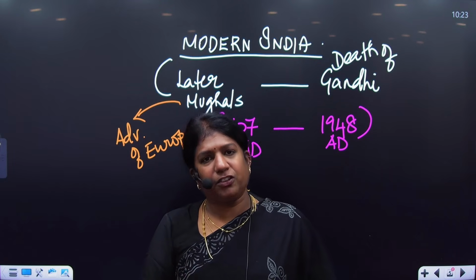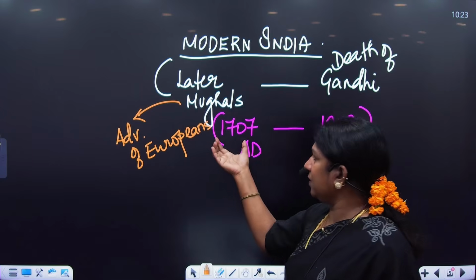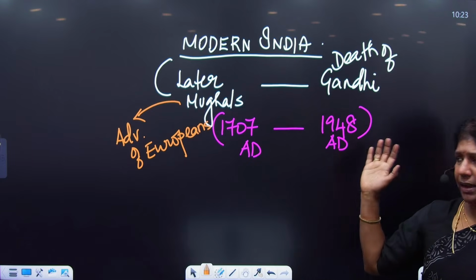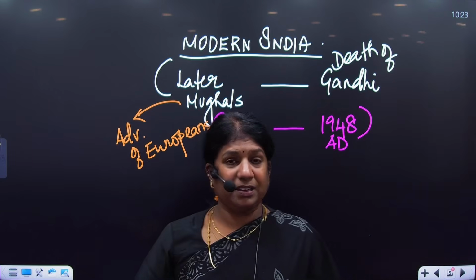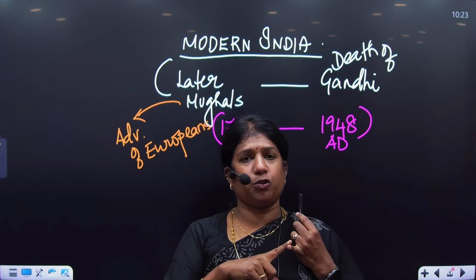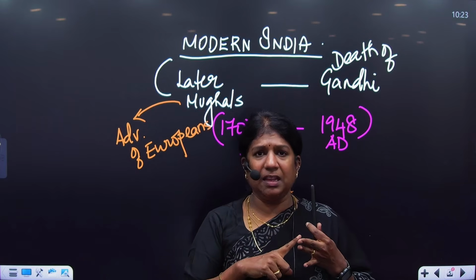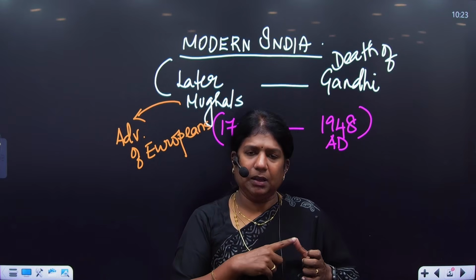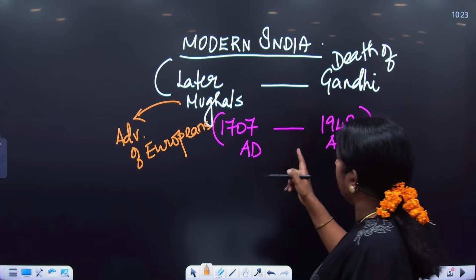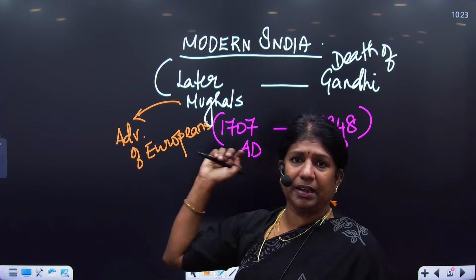This is the traditional bracket of modern India. Getting it? Because advent of Europeans, though it is discussed there, we discuss it as the Portuguese, the Dutch, the Danes, the English and the French. So this is how. So now, when you look at the later Mughals, this is the modern India syllabus.